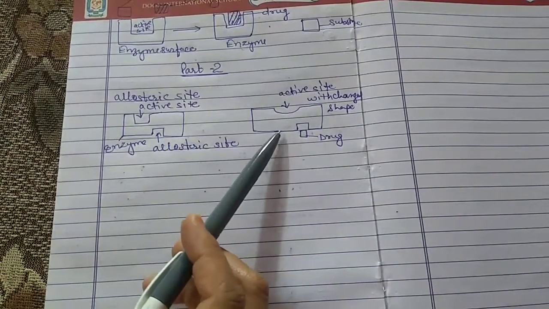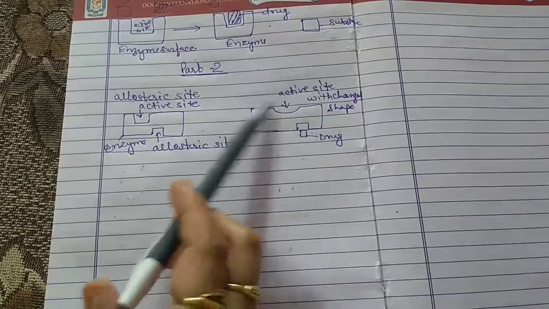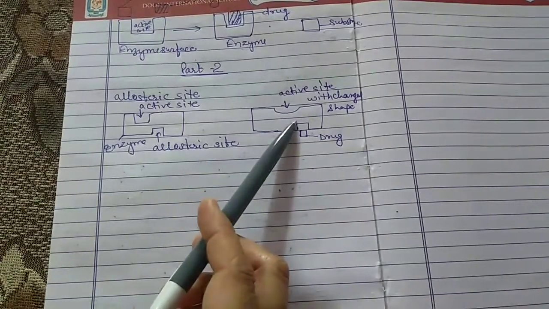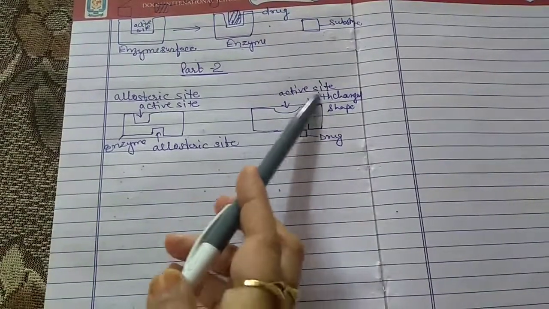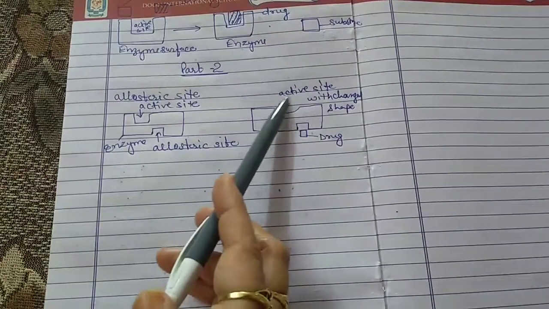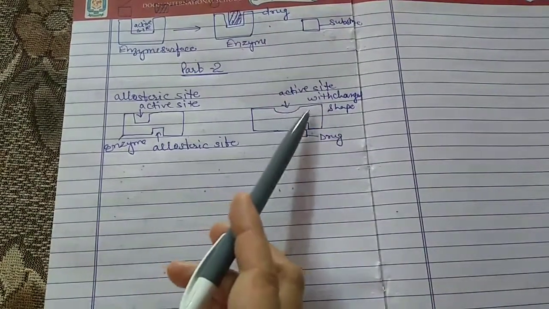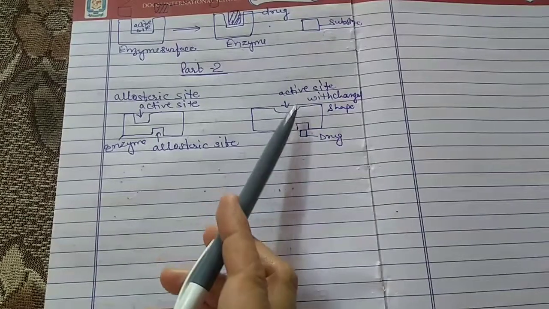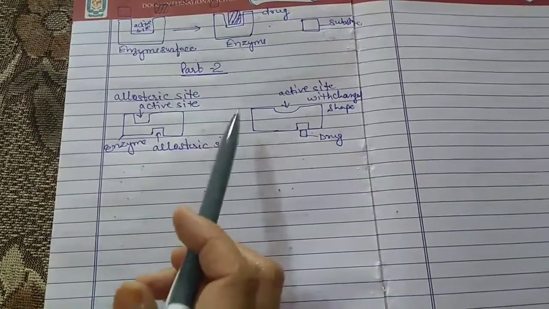We all know very well that enzymes are highly specific in nature. So any change in the shape of the active site will inhibit the combination with the substrate. So it does not allow it.